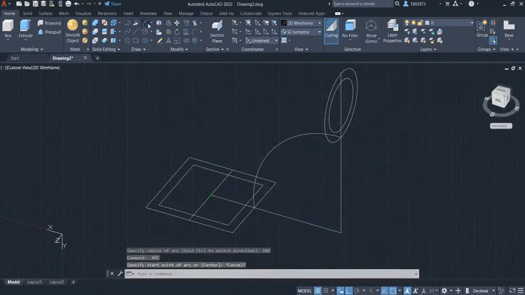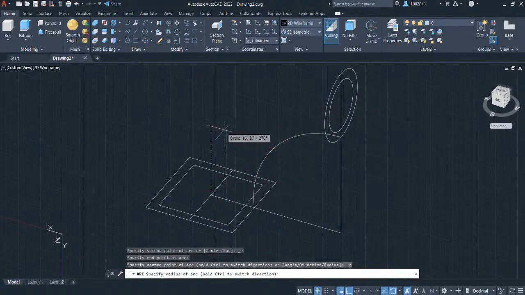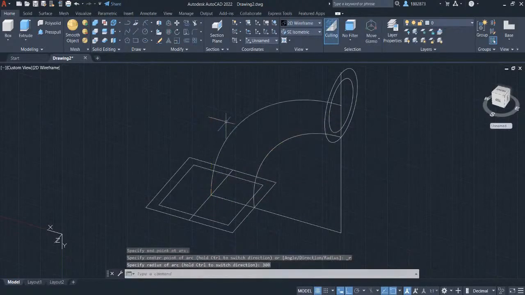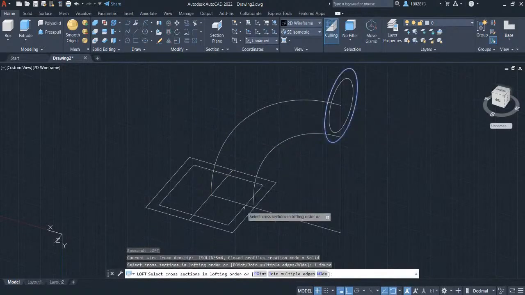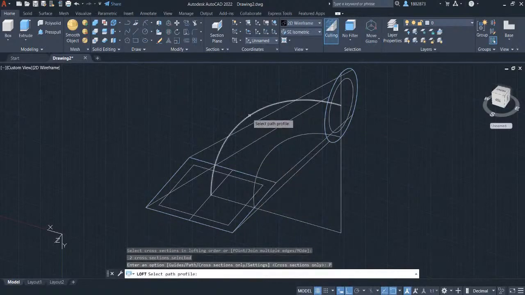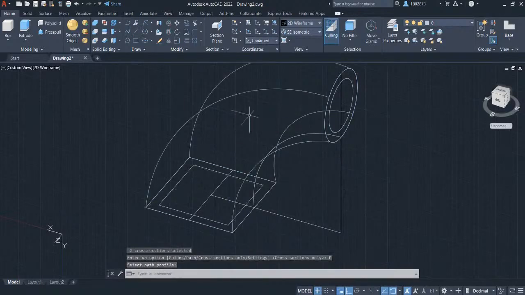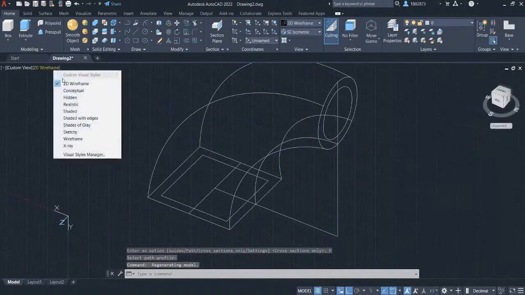Select again the arc. Left click on this center point and select the end point to be this midpoint. Let's key in 300 and press Enter. Press loft and press Enter. Select this circle and this rectangle. Press Enter. Select the path as the option and select this arc as the path profile. Let's change the view into shades of gray.